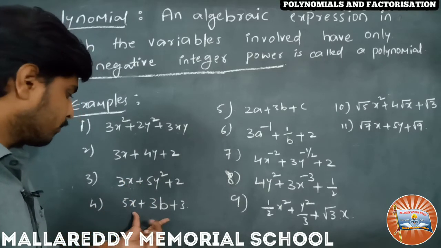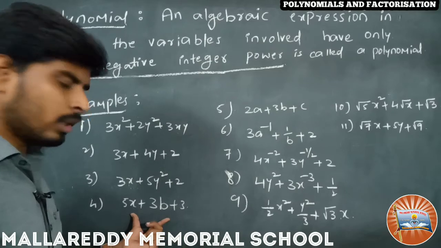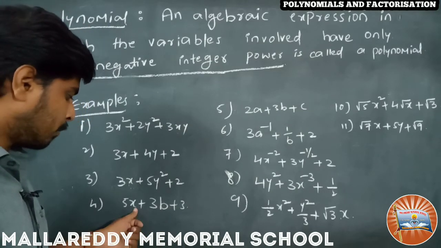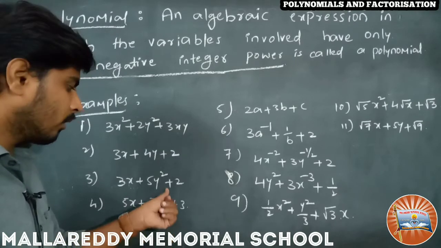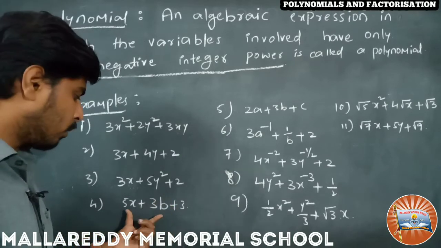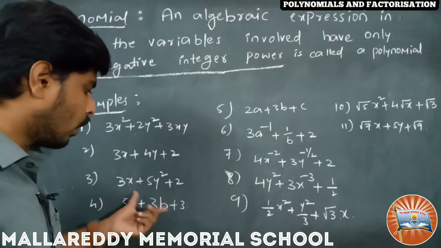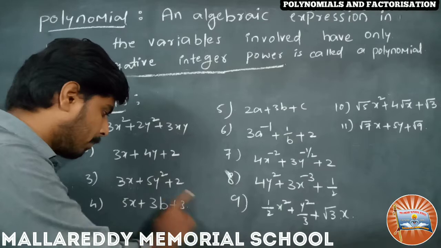Coming to the fourth, 5x plus 3b plus 3. Involved variables 2. What are the powers? The x power is 1, the b power is 1. The involved variables x, b have positive power, it means non-negative integer power. That is why this is also a polynomial.